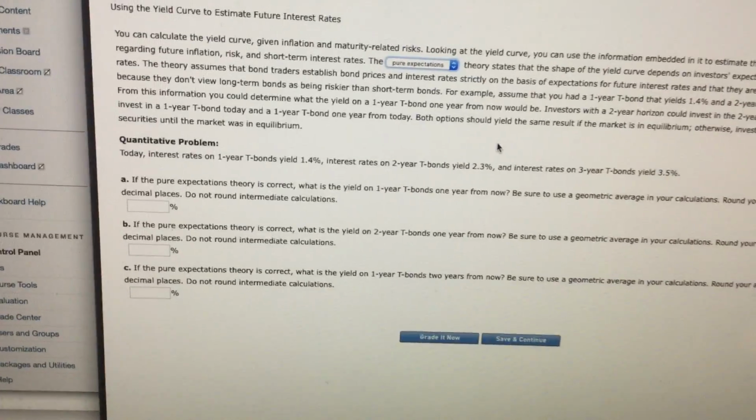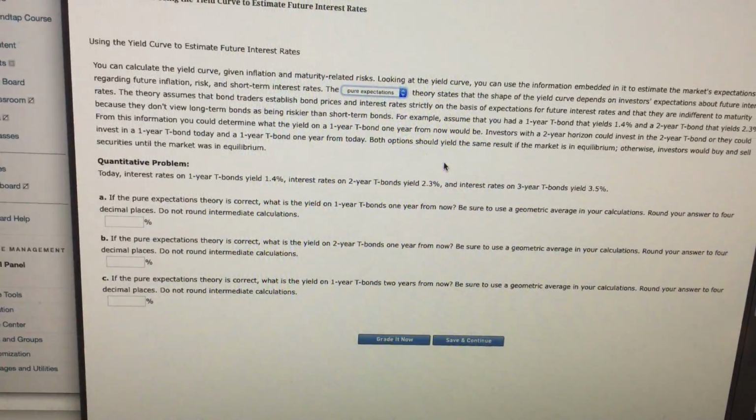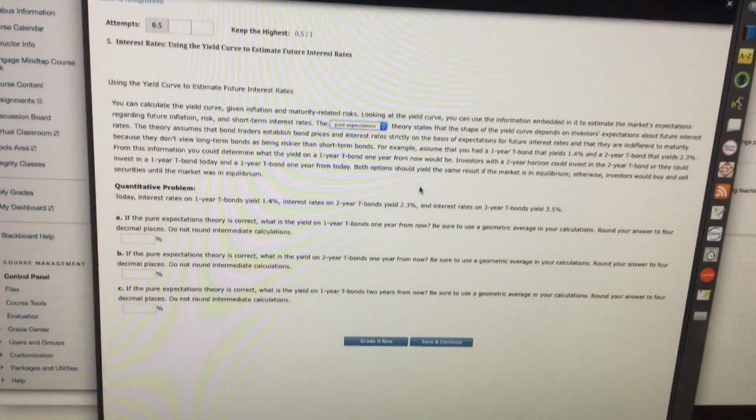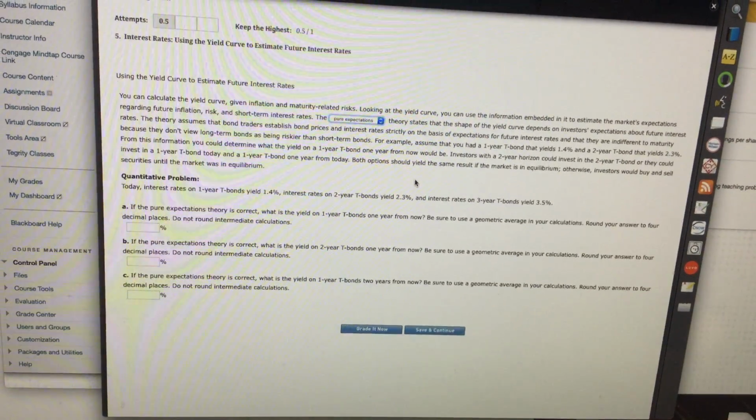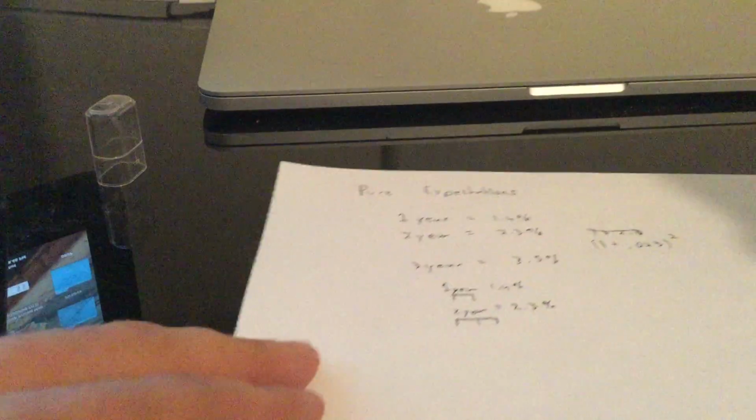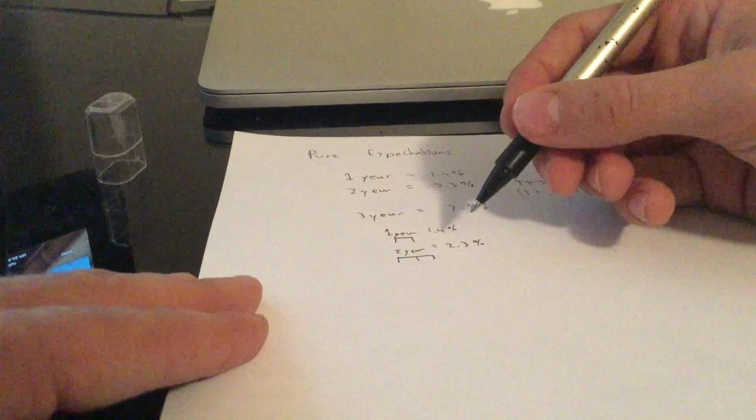So for the first question we have here: if the expectations theory is correct, what is the yield on a 1 year T-bond 1 year from now? Be sure to use geometric average. Round your answer to 4 decimal places. Do not round intermediate calculations. So we want the yield 1 year from now. So what we know is the yield on a 2 year.